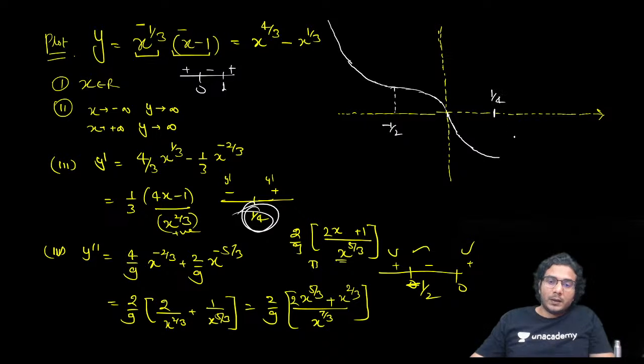Okay, all right, and after 0 it is always concave up, and after 1 by 4 it is now increasing, so it will increase like this, and at 1 it will become positive, and this is the exact graph. Okay, so this is the graph. I hope you're understanding.